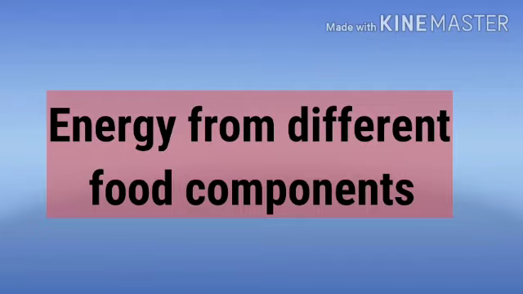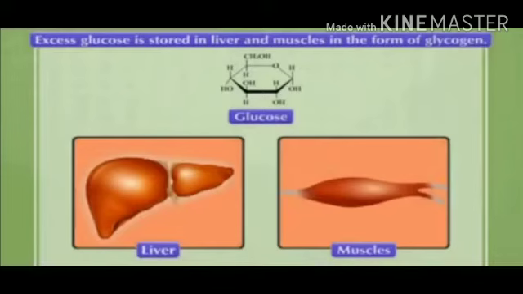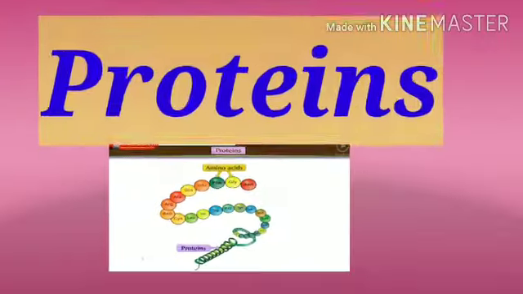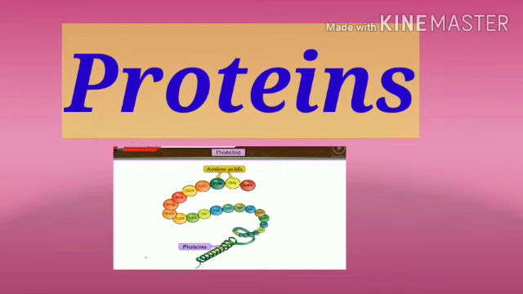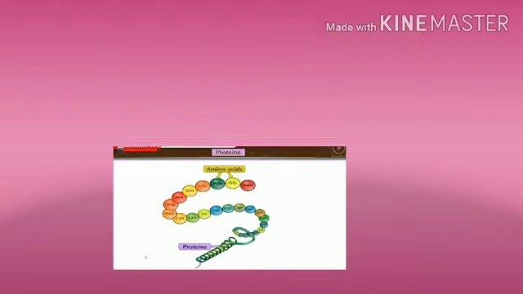Previously, we learned about the carbohydrate. Sometimes we eat excess carbohydrates. What happens when we eat excess carbohydrates? The excess carbohydrates are stored in liver and muscles in the form of glycogen. Then let us learn about the energy production from proteins.